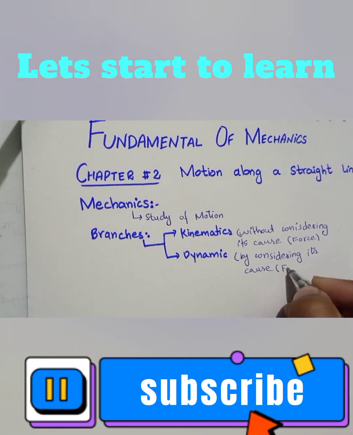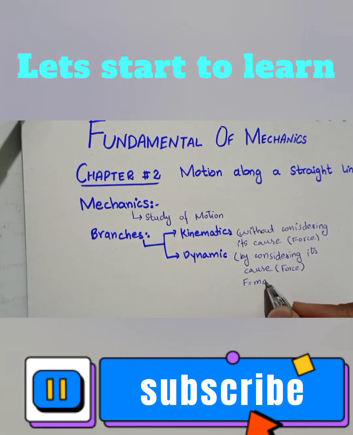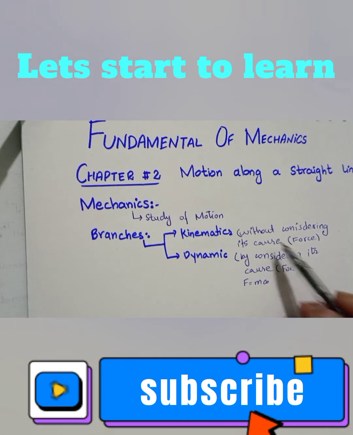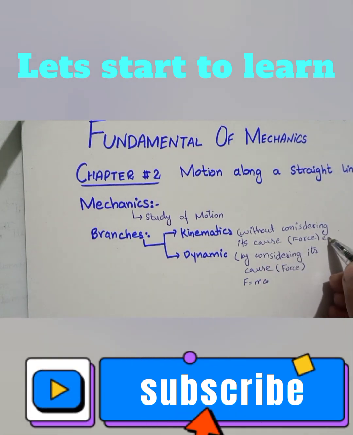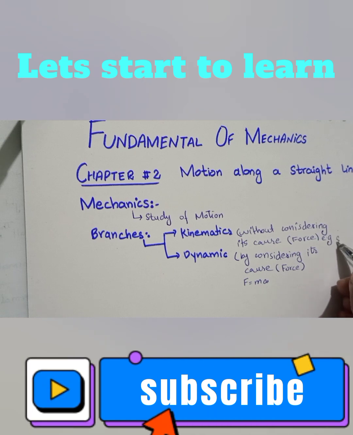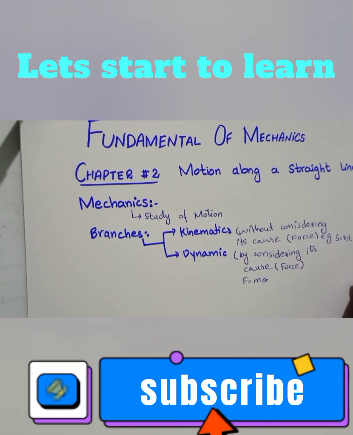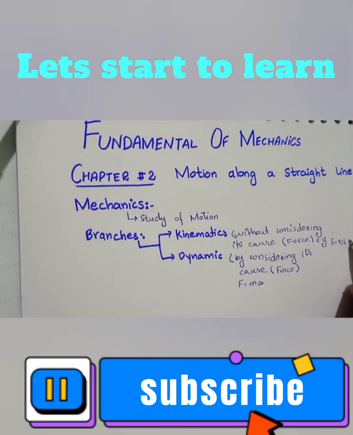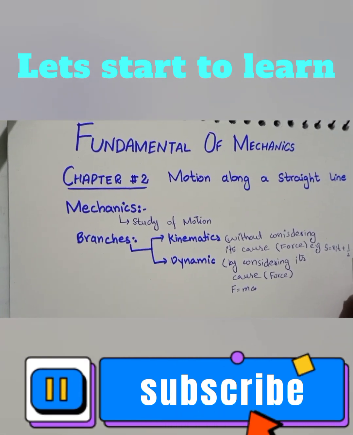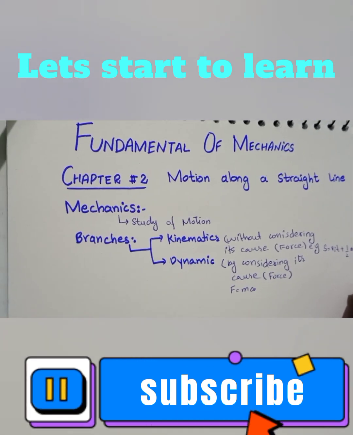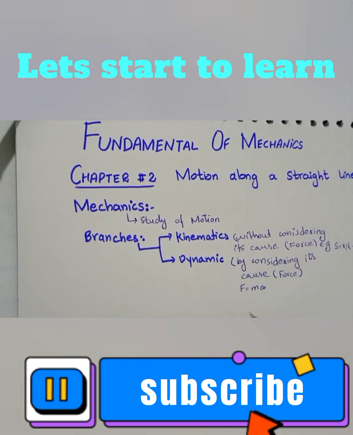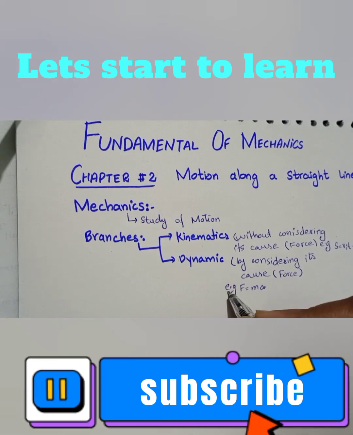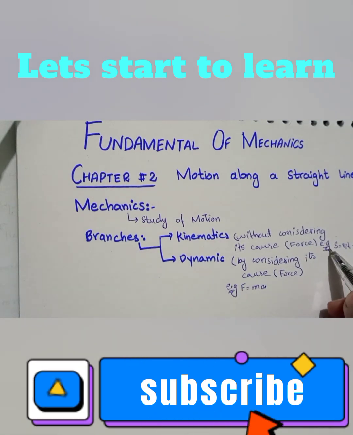Its cause means force. For example, the example of dynamics is F equals ma, and the example of kinematics is S equals v_i t plus 1/2 a t squared. This is the example of dynamics and this is the example of kinematics.